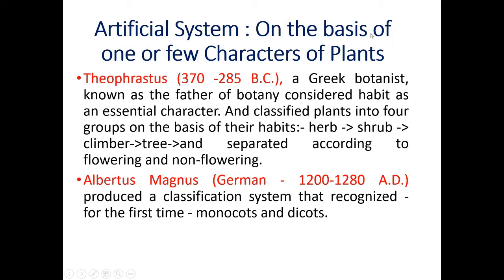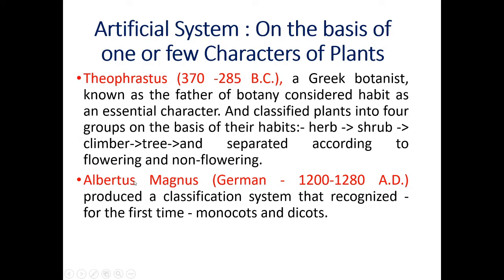Artificial systems are based on one or two criteria, and other taxonomists or botanists also tried to classify plants. Out of that, the oldest one is Theophrastus. He was a great botanist, known as the father of botany. He considered habit as an essential character and classified plants into four groups on the basis of their habits. For example, herb, shrub, climber, tree, and separated flowering and non-flowering plants. He also classified plants on the useful and harmful nature of the plant body.